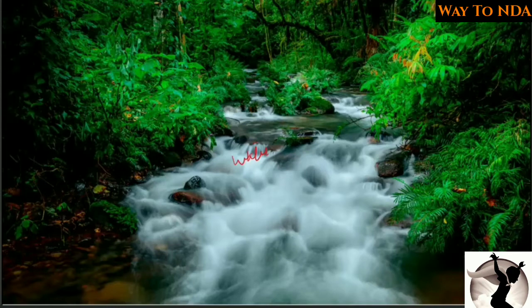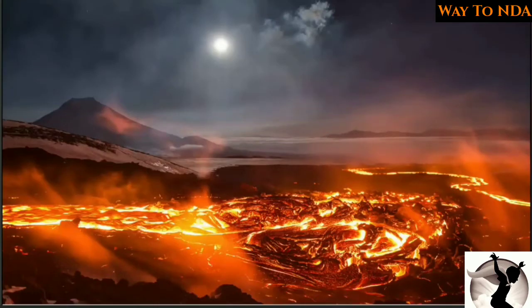But this was not the similar case when the earth was in its process of evolution. At that time earth was something like this, okay, full of lava, full of magma. It was actually a hot ball, which was not possible for the living creatures, that life could not thrive on this planet, that is the planet earth. Initially it looked like this, okay, but slowly and steadily the things started to change.